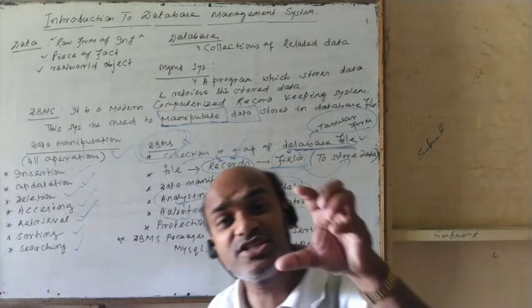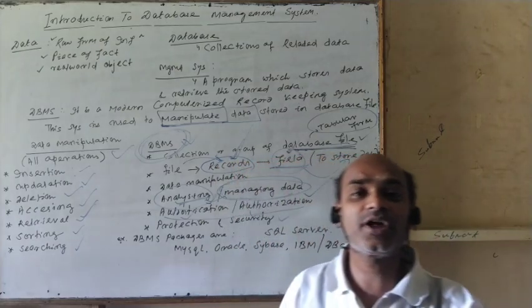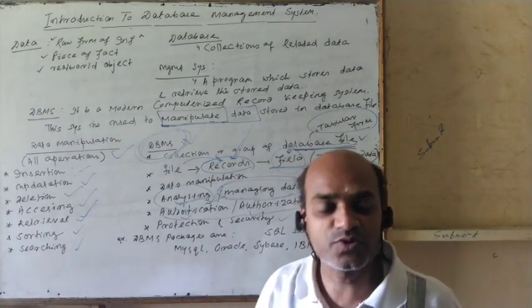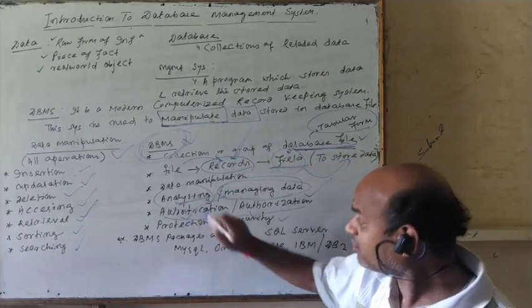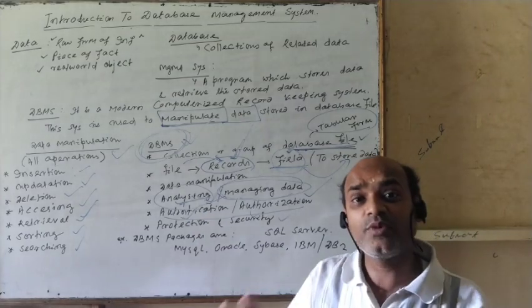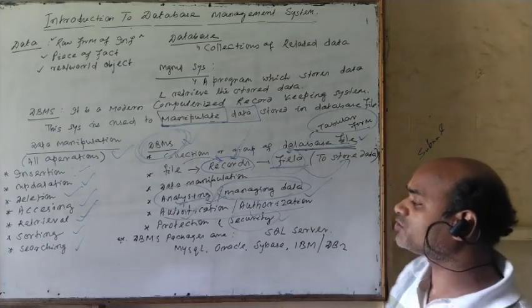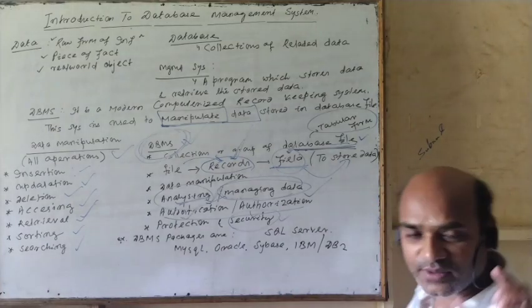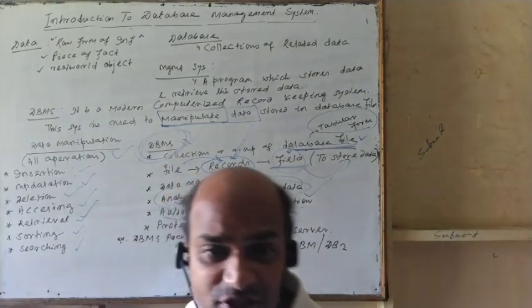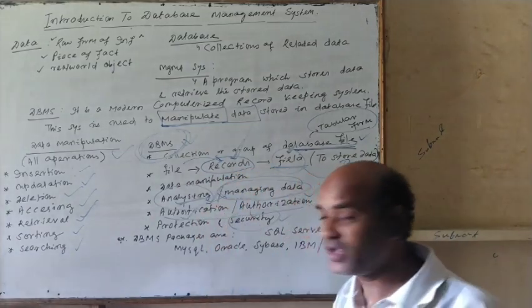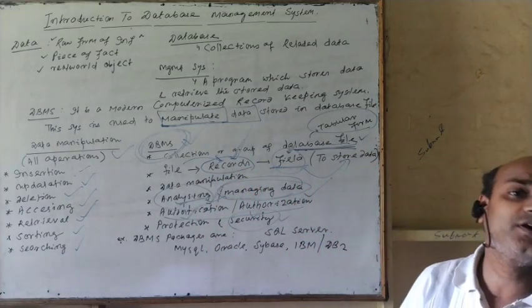Data values must be secure because we are going to store them for a long period of time. Data must be protected, and proper authentication is also required for the database management system. The database management system provides all these benefits to us, so we are using it in day-to-day life.